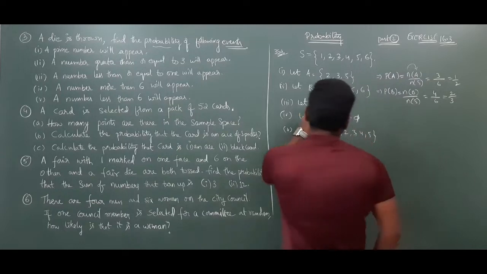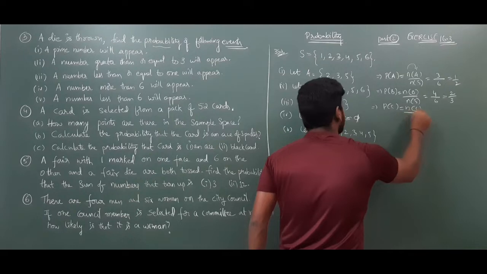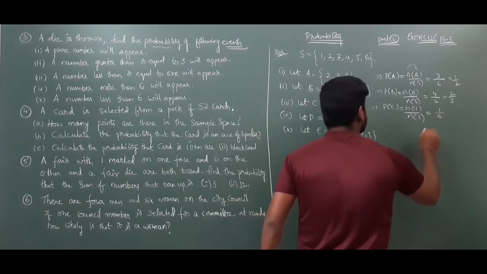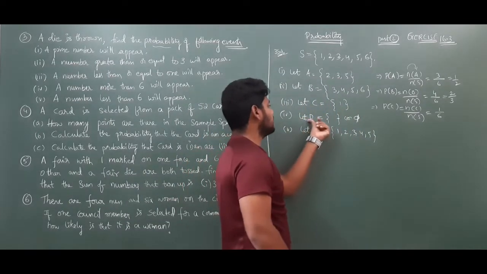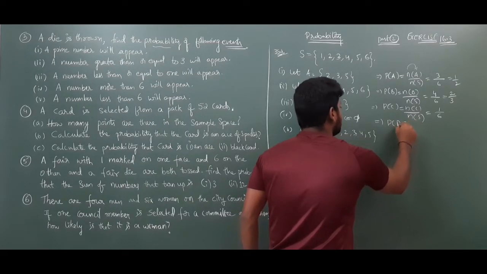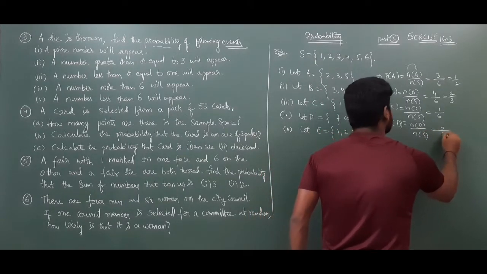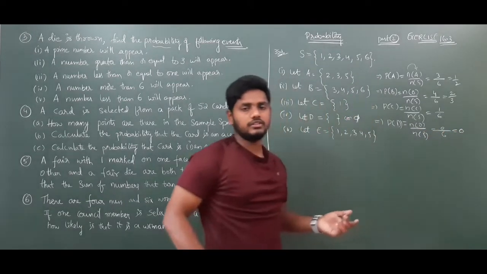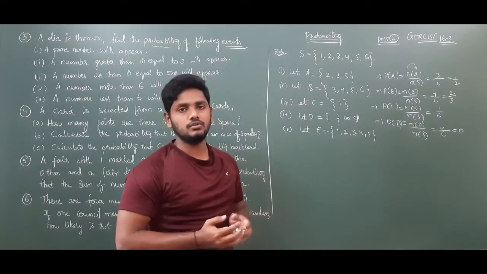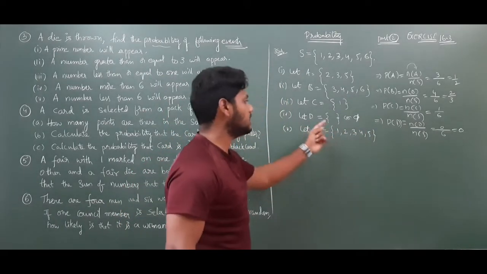Next, for C we got only one event. P of C is equal to what? N of C by N of S. What is C? 1. So 1 by 6. Next, D is equal to the empty set. Empty set means probability of D is equal to what? Probability of D is equal to N of D by N of S. So N of D is 0 by 6, which is equal to 0. We know that the probability of an event may be 0 or equal to 1, but it should not be more than 1 and less than 0. So probability may be 0 when it is an empty set.